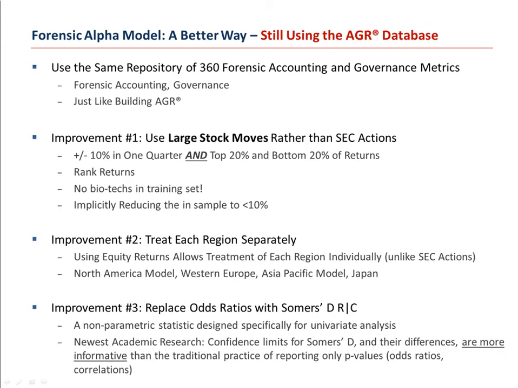Our third improvement is replacing the odds ratios with a statistical measure called Somers' D. Somers' D is a non-parametric statistic, or in English, it does not depend on an assumption of a probability measure, like the normal distribution, for example. It turns out that this measure has been shown in recent academic research to be more informative than the traditional practice of reporting p-values, like odds ratios or correlations.